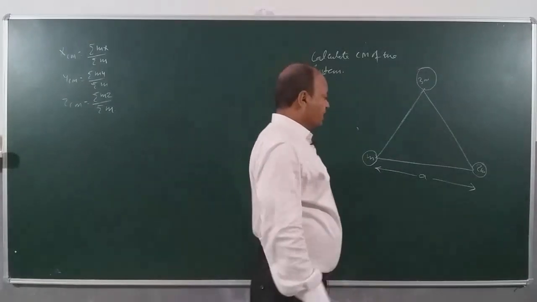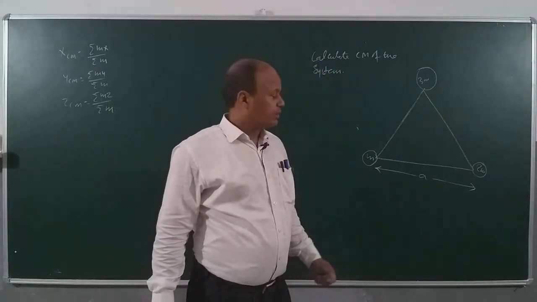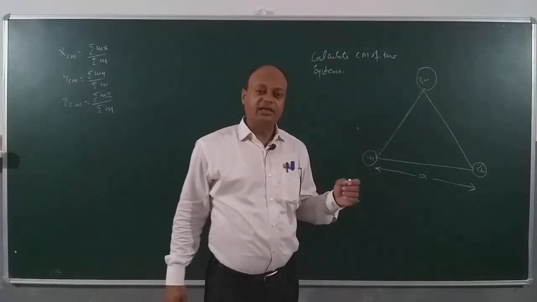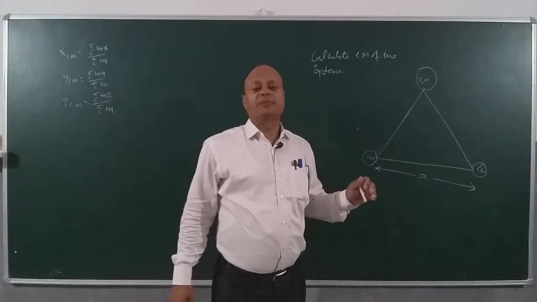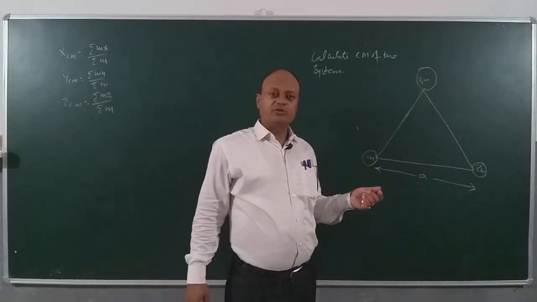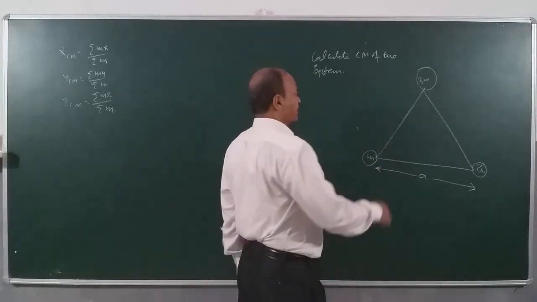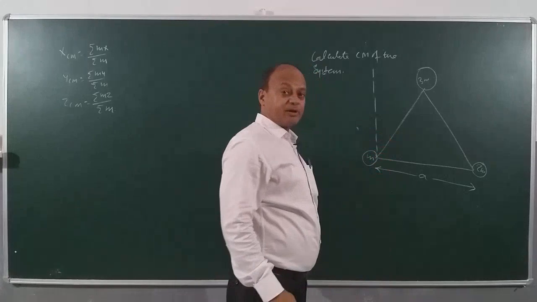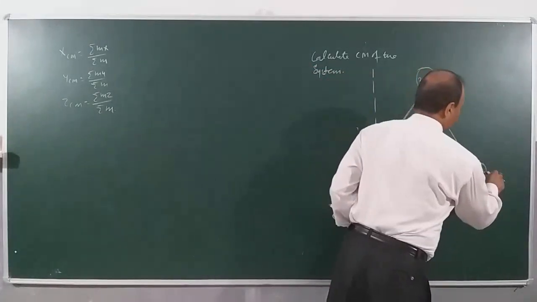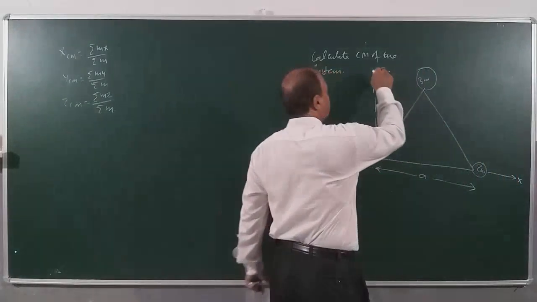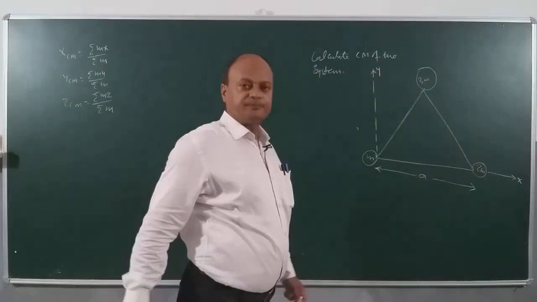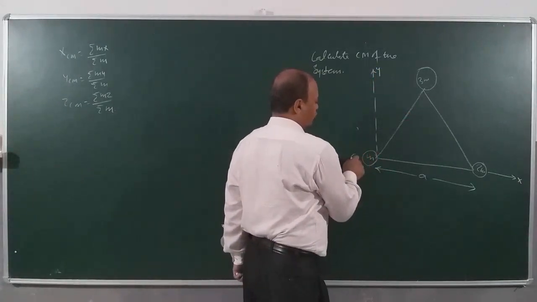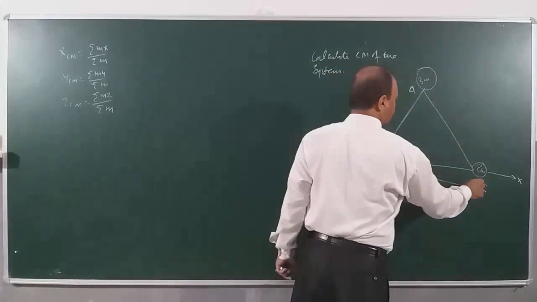So now children, in the beginning when I started discussing the concept of determining the position of center of mass, I told you very clearly that location of center of mass will not depend upon the choice of the axis. So I can choose any axis. Suppose I fix my x and y axis here. Obviously the problem is a two-dimensional problem. This I am regarding as x axis. This I am regarding as y axis. Clear? And this is point O, this is A and this is B.